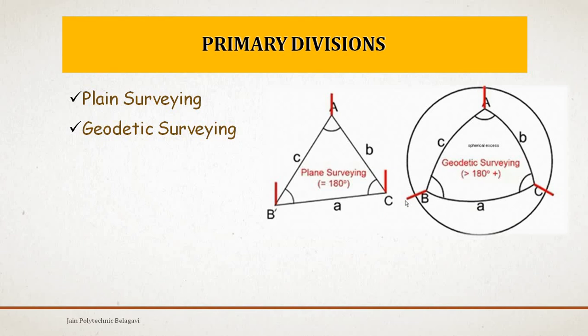Since the earth's surface is spherical, in geodetic survey the line connecting any 2 points is considered to be curved, and the angles which are considered are spherical angles.